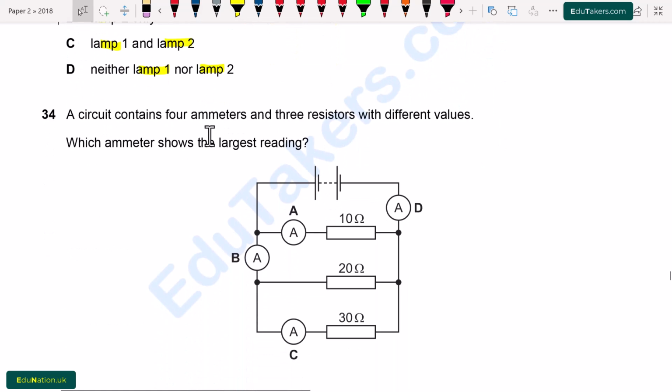Question number 34. A circuit contains 4 ammeters and 3 resistors with different values. Which ammeter shows the largest reading? In this circuit, 4 ammeters are shown: A, B, C and D. So the current passing through ammeter D will be the sum of the current that is passing through ammeter A and ammeter B. So most of the current is passing through ammeter D. Option D is correct.